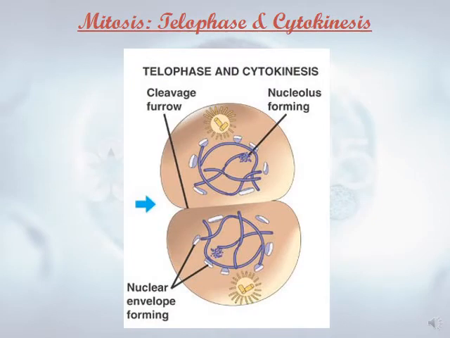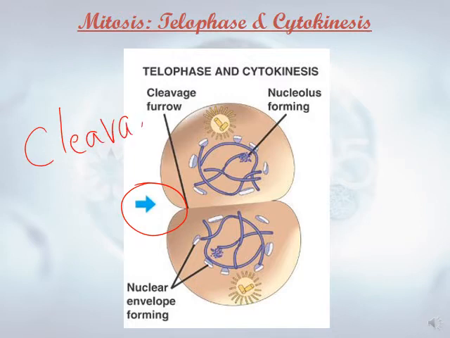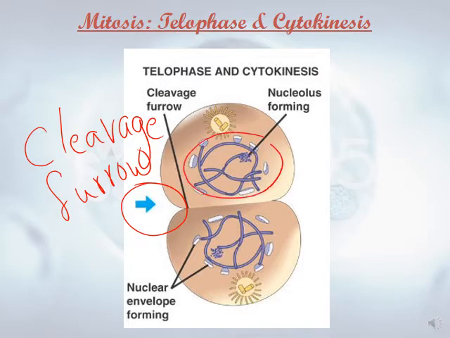Last phase: prophase, metaphase, anaphase, and now we have telophase and cytokinesis. In telophase, the important key here is the cleavage furrow, where the cell will divide into two cells. The chromosomes form two identical groups at the opposite poles. These chromosomes will decondense back to the chromatin form.